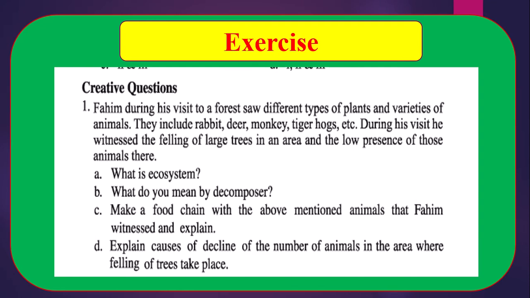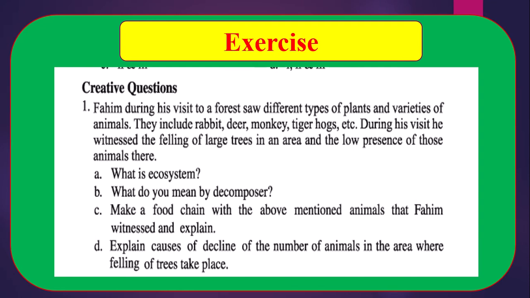Number D. Explain causes of decline of the number of animals in the area where felling of trees takes place. You know, in an ecosystem, producer is a much more important component, because decomposers and consumers both depend on plants.